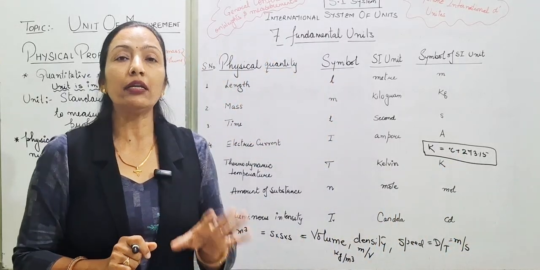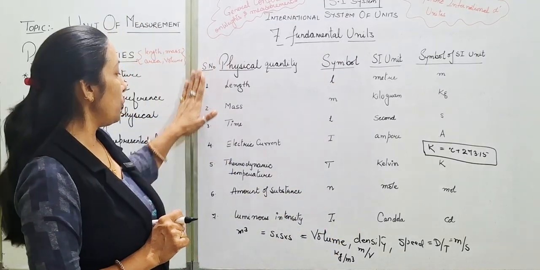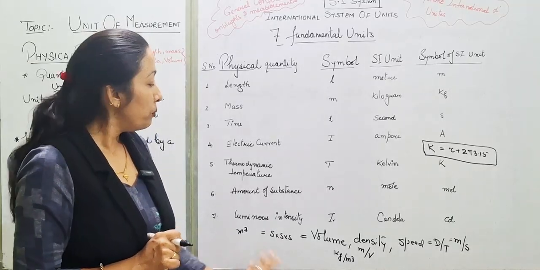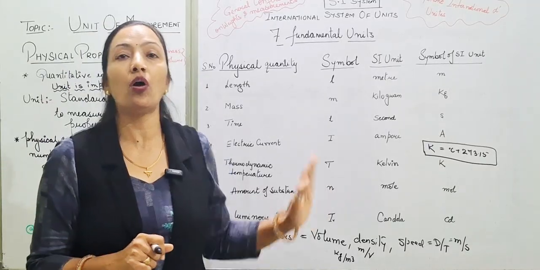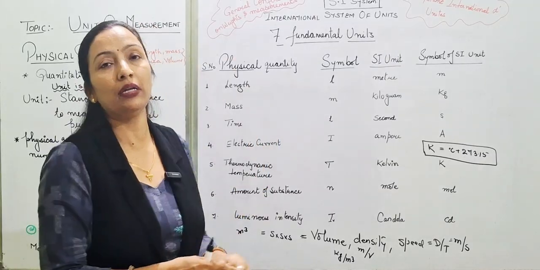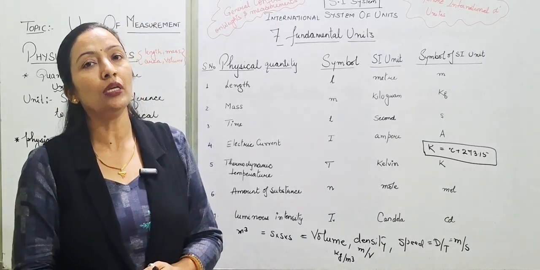So the fundamental basic units are these. The fundamental basic physical quantities are 7 only, but we can derive others from these fundamental units and these fundamental quantities. And see you soon in the next video with another topic.